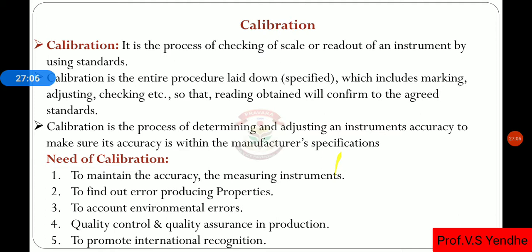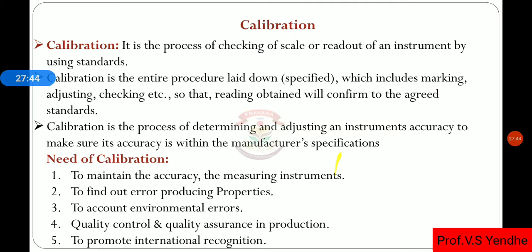Calibration includes marking, adjusting, checking, so that the reading obtained will conform to the standards. So calibration is the process of determining and adjusting an instrument's accuracy to make sure its accuracy is within the manufacturer's specifications.